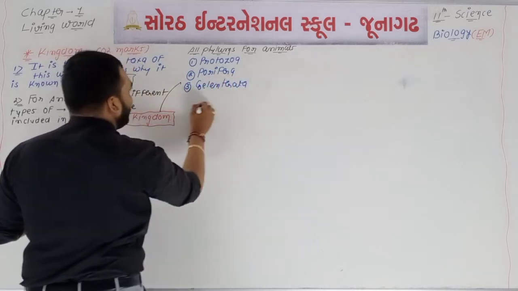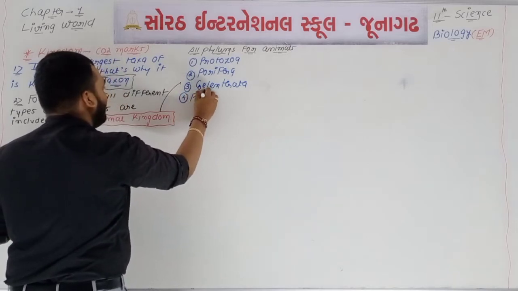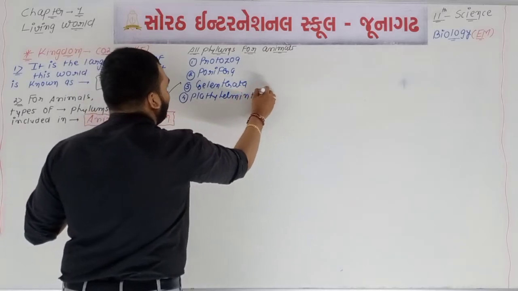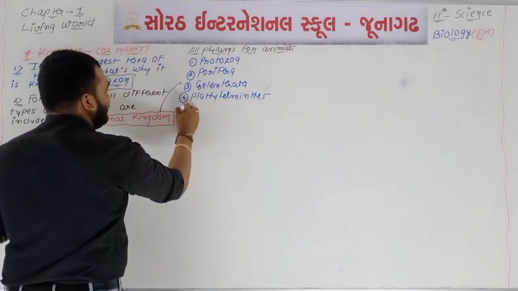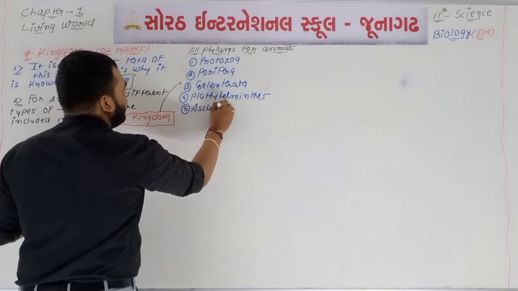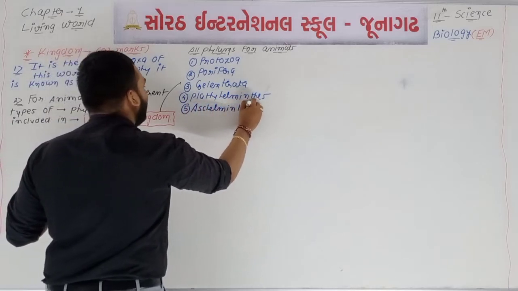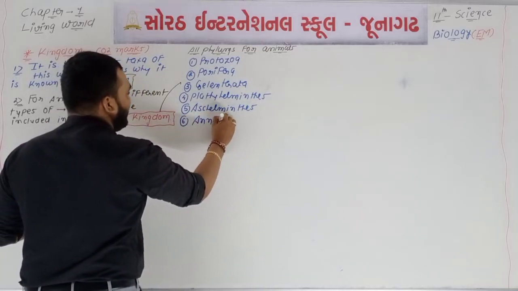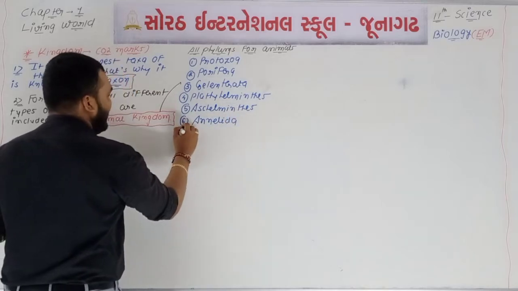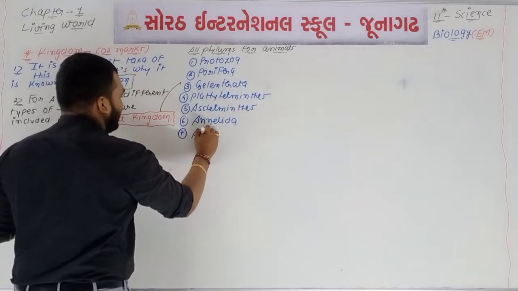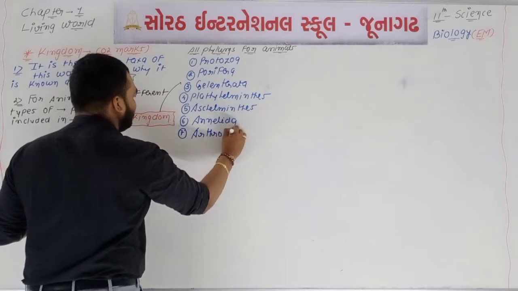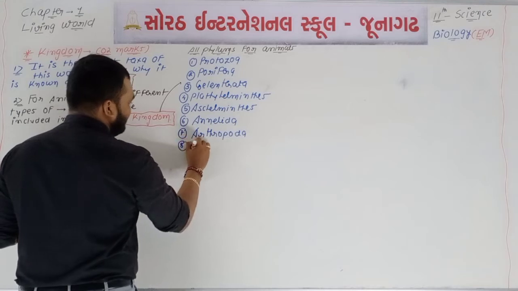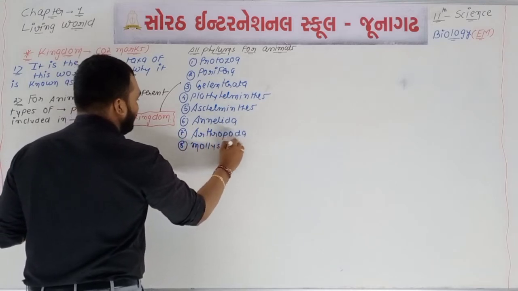Phylum number 4 is known as Platyhelminthes. Phylum number 5 is known as Aschelminthes. Phylum number 6 is known as Annelida, having the first coelomate animals. Phylum number 7, the largest phylum of this world, is the phylum Arthropoda. Then phylum number 8 is known as phylum Mollusca.